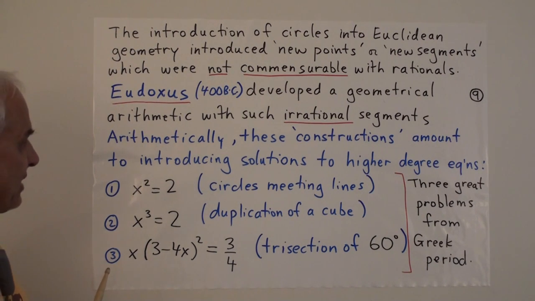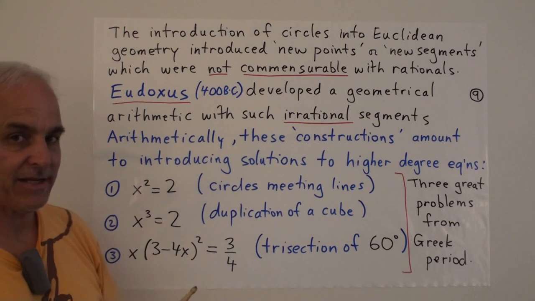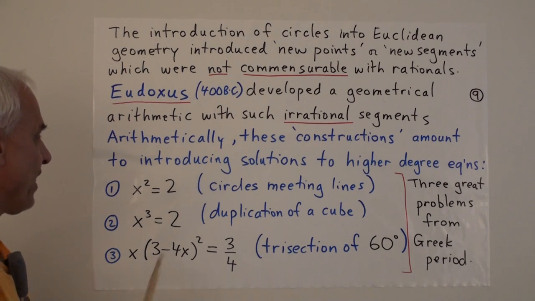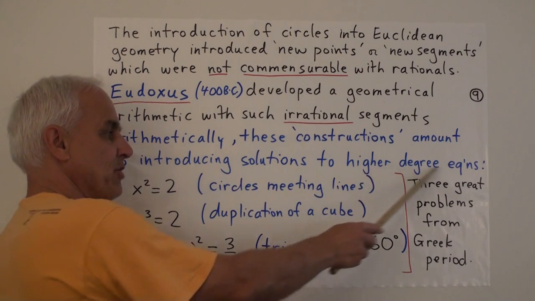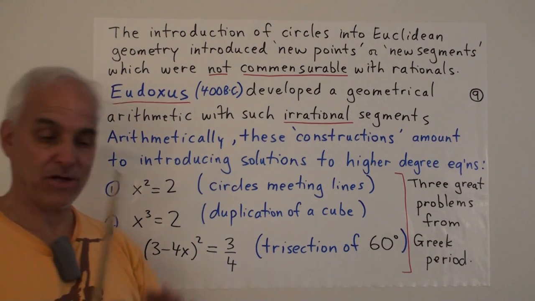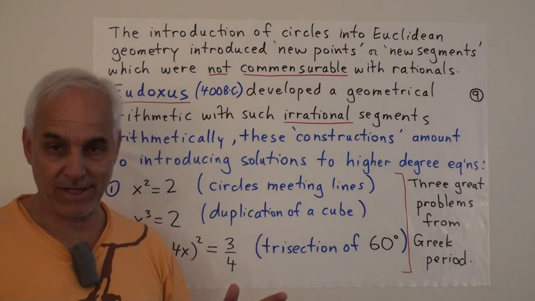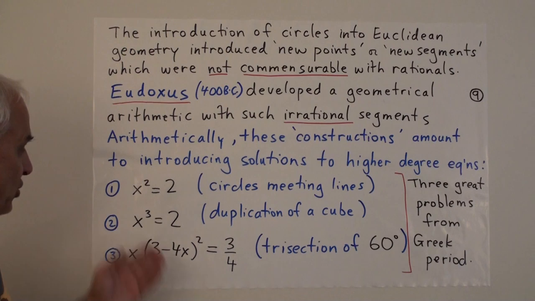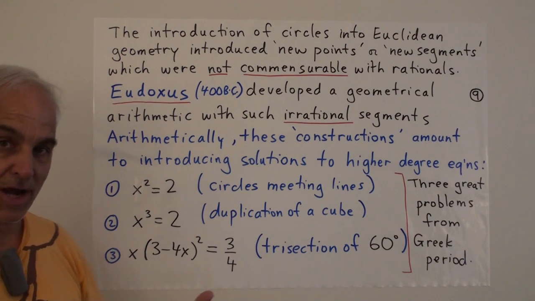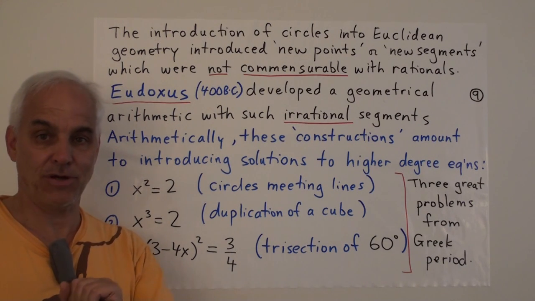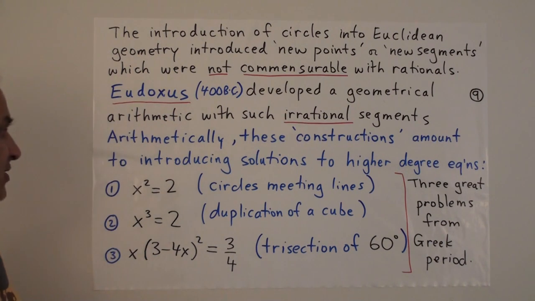Nowadays, we recognize that these kinds of irrationalities that occur here were really arithmetically due to the idea of introducing solutions to higher degree equations. If we stick to linear equations, the rational numbers are complete. We don't need any more numbers. But if we go to, say, quadratic equations or cubic equations or higher degree equations and we look for solutions, we cannot always find rational solutions. That's the essence of it.